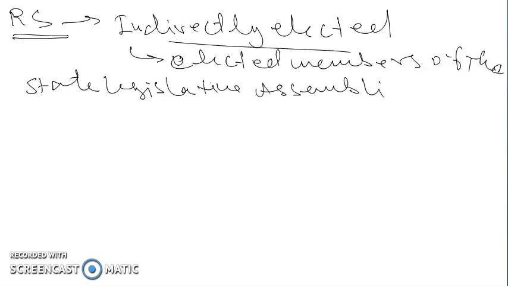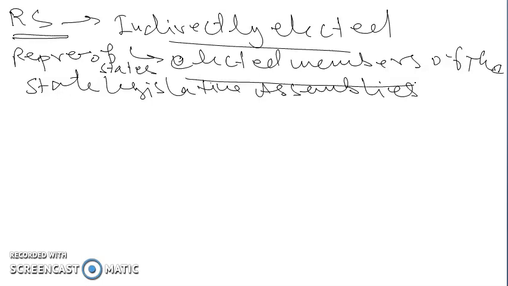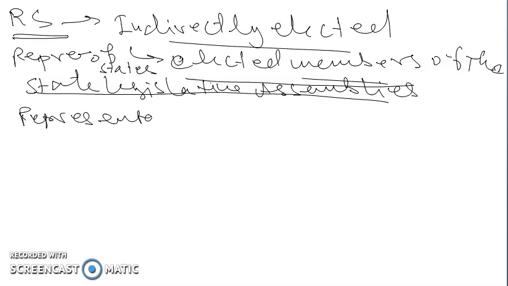So the representatives of the states in the Rajya Sabha are elected by the elected members of the state legislative assemblies, while the representatives of the union territories in Rajya Sabha.